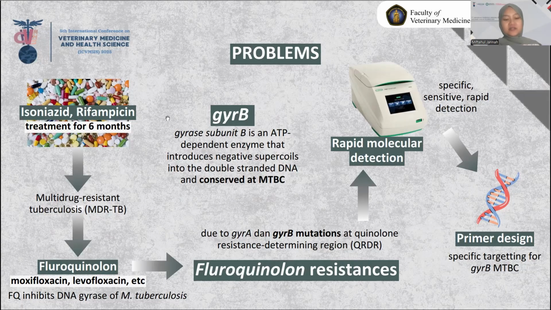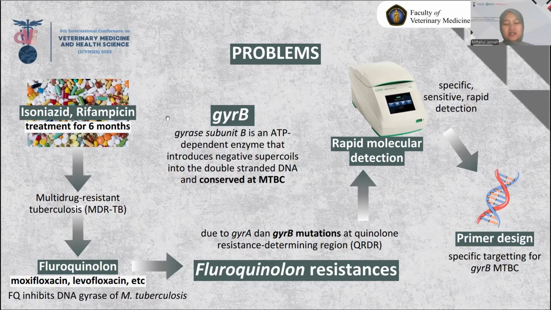The gyrB gene encodes the B subunit of DNA gyrase, an ATP-dependent enzyme that introduces negative supercoils into double-stranded DNA. This gene is highly conserved within the MTBC, making it an ideal target for specific primer design. Early and accurate diagnosis in animals is crucial, but conventional methods are limited by low specificity or long processing time. For these problems, we can use a molecular approach for rapid detection of tuberculosis. Thus, molecular diagnosis like PCR is needed: faster, more specific, and sensitive.